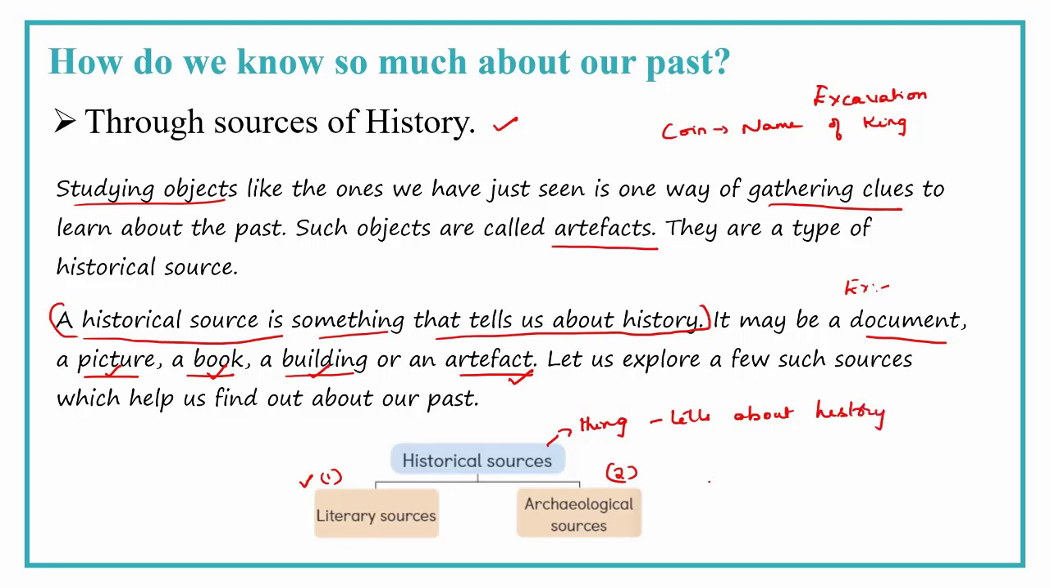Historical sources are how many types? Two types. Literary. Literary means something related to education. Literary sources. Archaeological sources. Archaeological sources. Do you know what is archaeology?